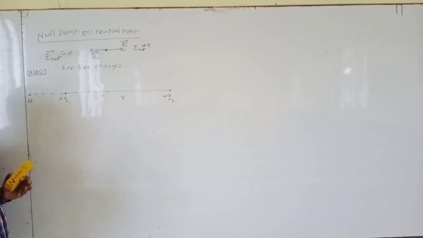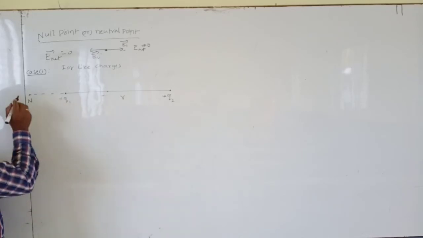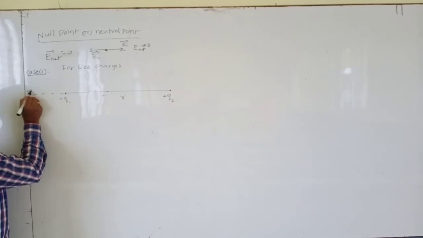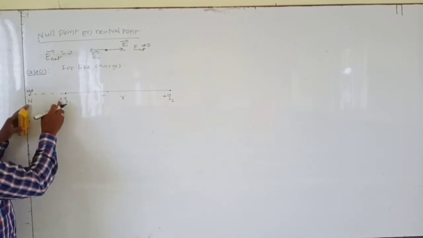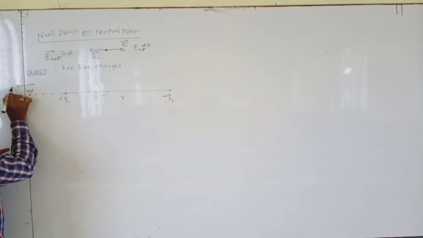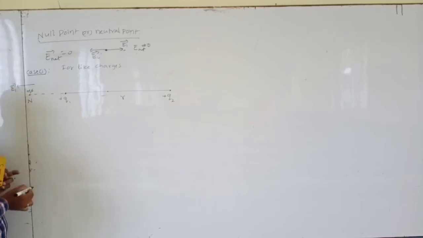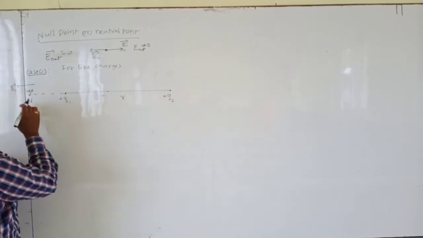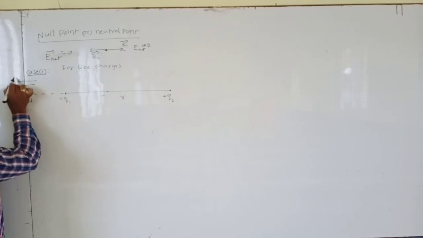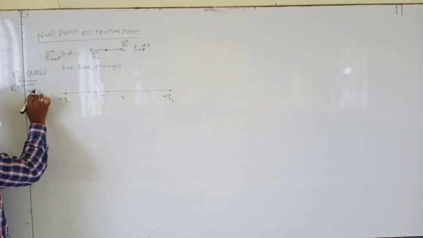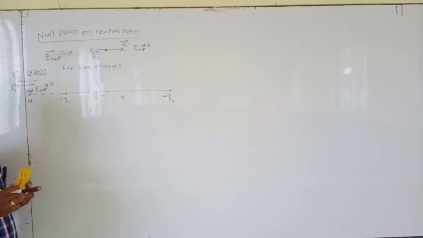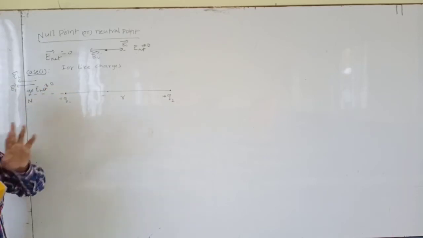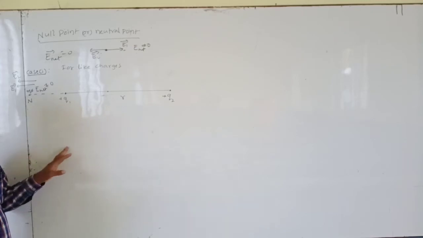Now when we are going to find the intensity of electric field at a point, we place 1 unit coulomb, 1 unit positive test charge. We place 1 plus Q charge. Then plus repels, so E1 bar is in this direction. And E2 bar is also in the same direction, so the net electric field is not equal to 0. So outside the charges, a neutral point is not formed.